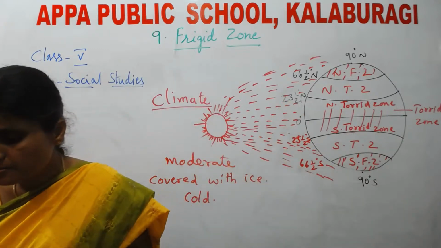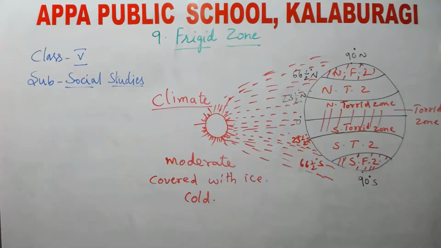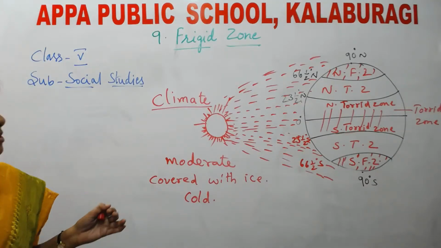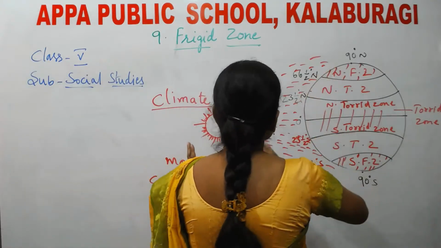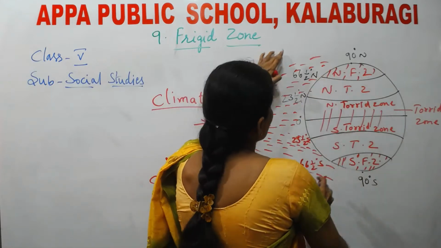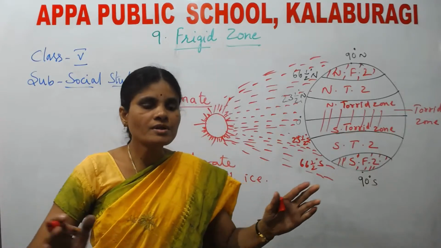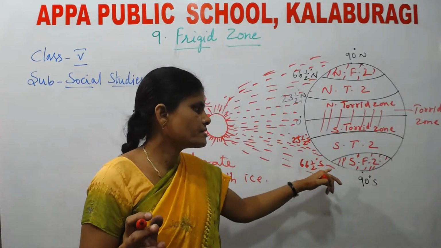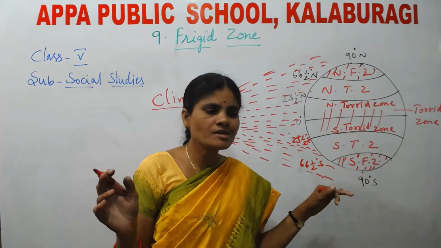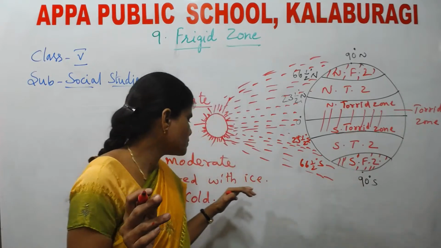Here, how are the rays spread? The rays here in the frigid zone spread over a wide area. That is why it is very cold. It receives the least amount of sunlight. Understood, children?